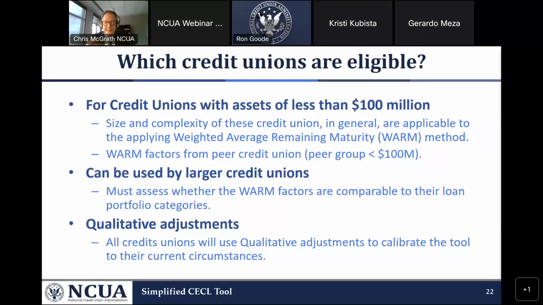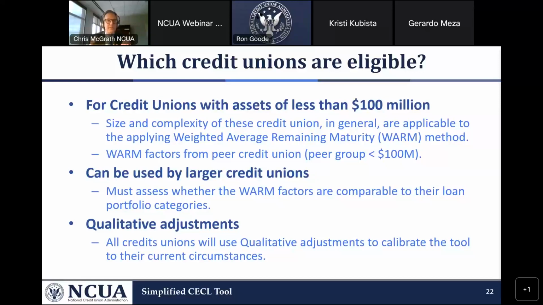Larger credit unions can use this tool. However, we put the caveat there that they need to take a look at these WARM factors. They need to take a look at the makeup of their portfolios and compare them with the portfolios used in the tool to see if the factors are comparable. The other thing that's important is the tool should be updated for qualitative adjustments.